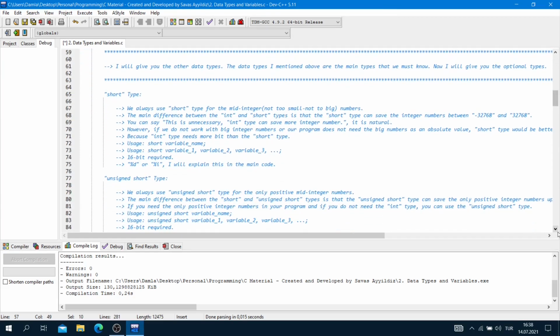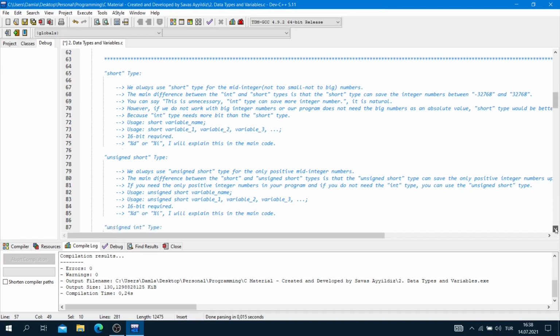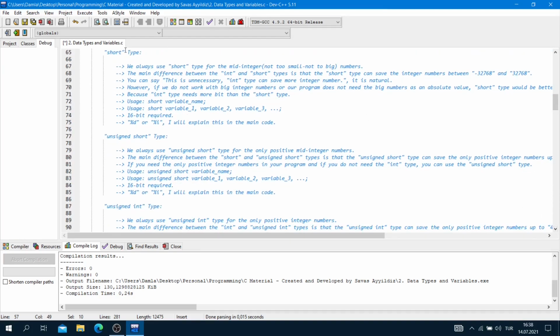I will give you the other data types. The data types I mentioned above are the main types that we must know. Now I will give you the optional types. First one is the short type.